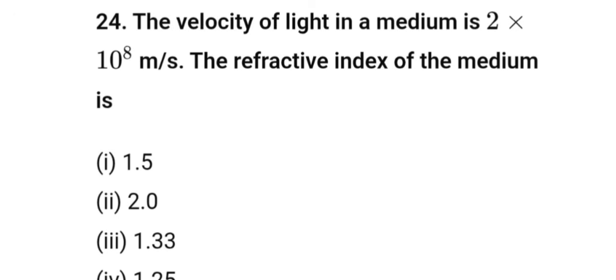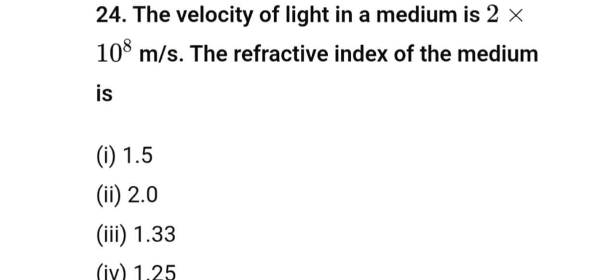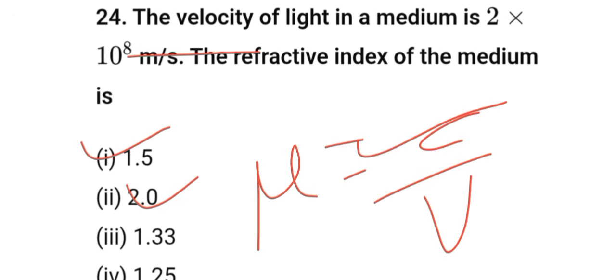The speed of light in a medium is 2 into 10 to the power 8 meter per second. The refractive index of medium is. We know mu is equal to C by V. So if we put the values, 1.5, option first will be your answer.